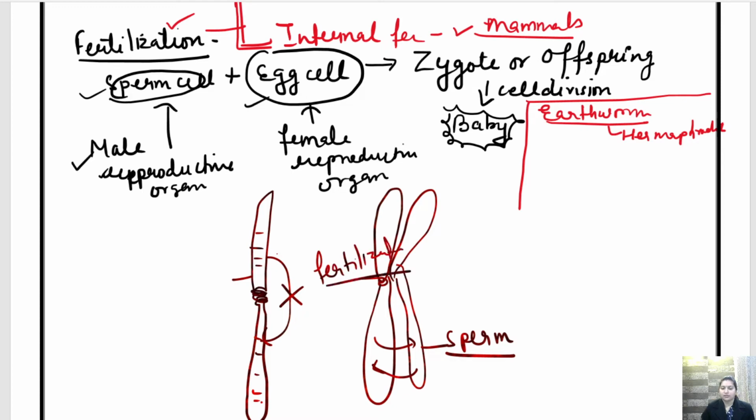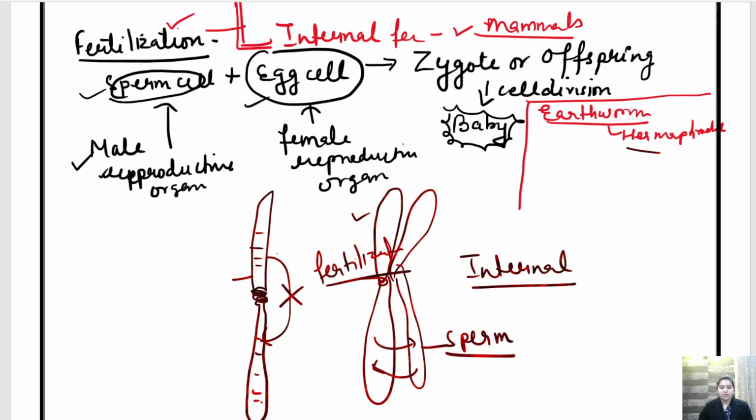Clear? So the earthworm is a hermaphrodite, but it also requires two different individuals for the process of fertilization. And in the earthworm also the fertilization is internal.